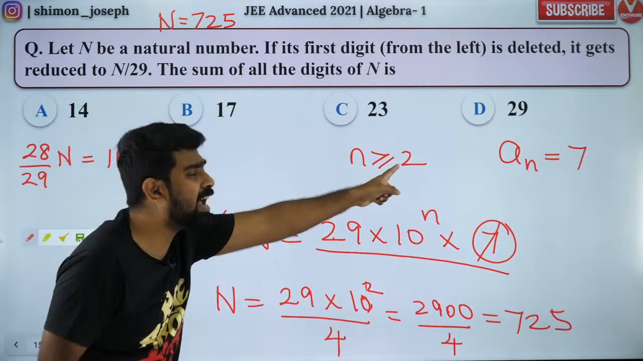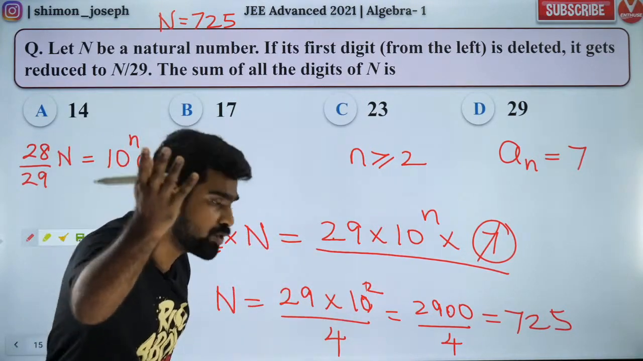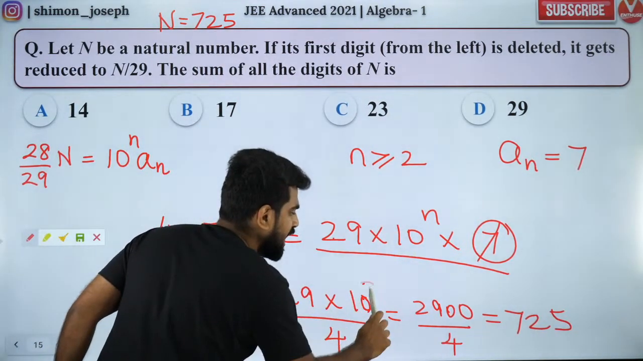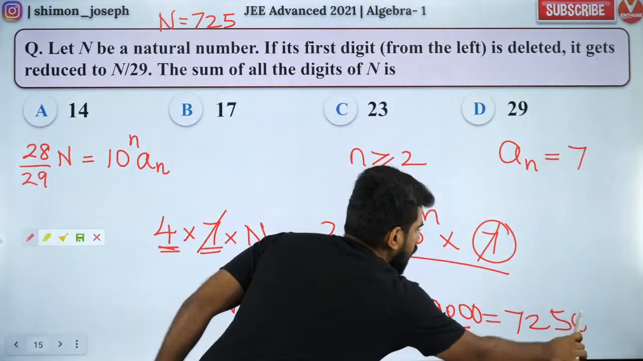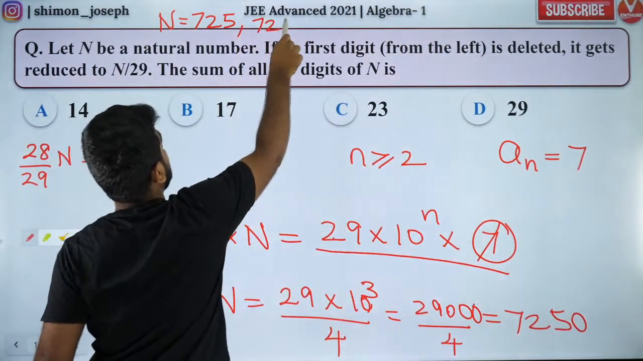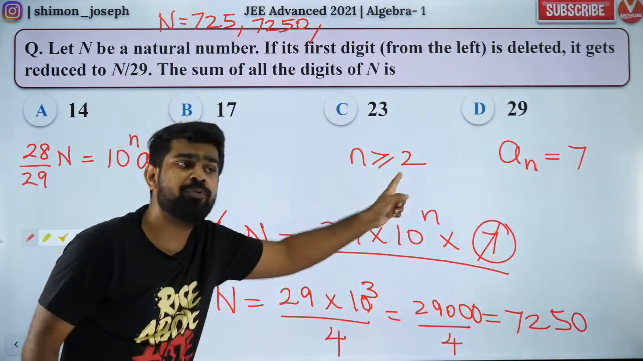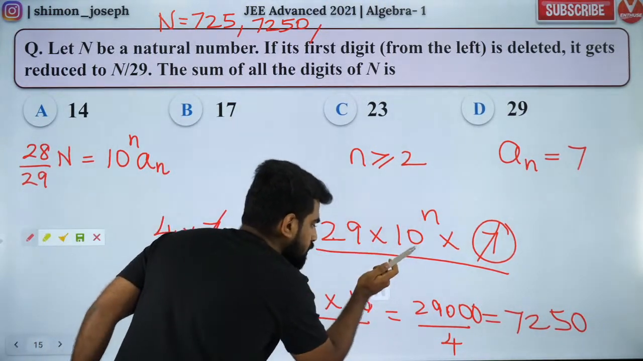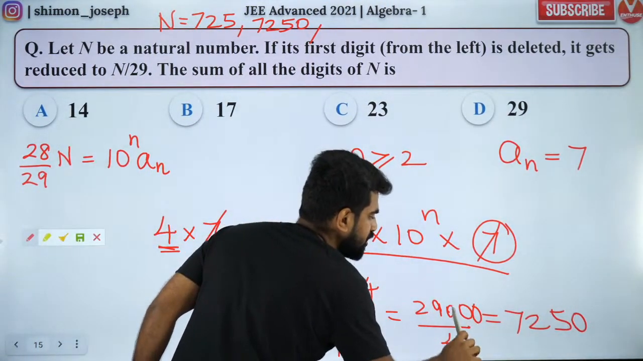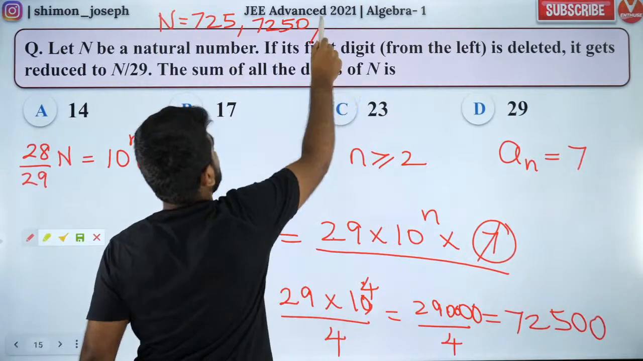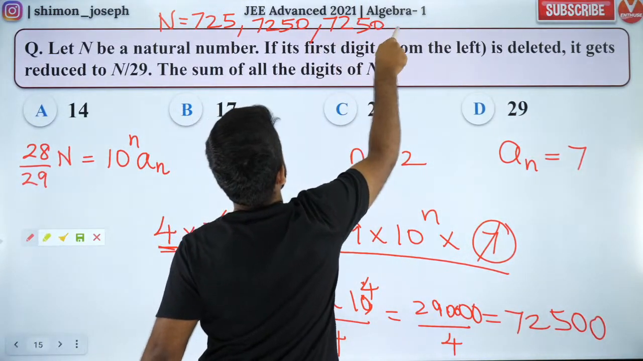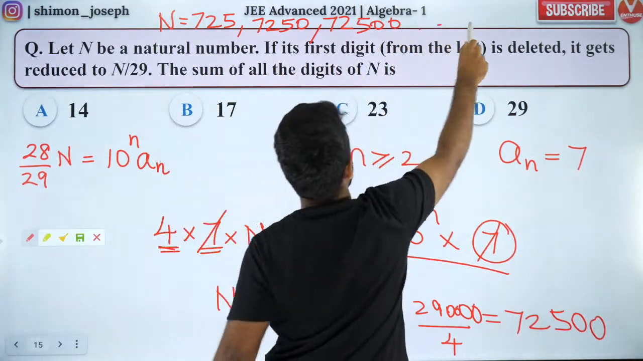But sir, n can be 3 also, no sir? Yes, that is also correct. If n is 3, you'll have one more 0. So this is also an answer. But sir, n can be 4 also, no sir? Yes, n can be 4 also. If you put 4, you'll get one more 0. So like that, it keeps going.